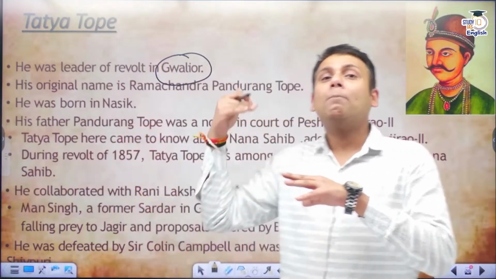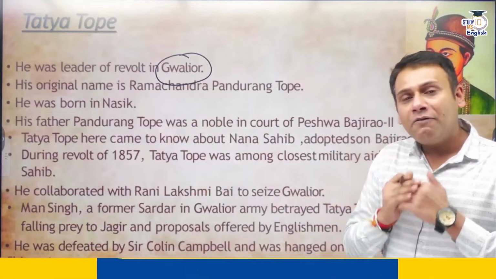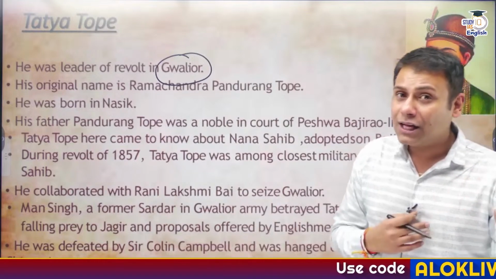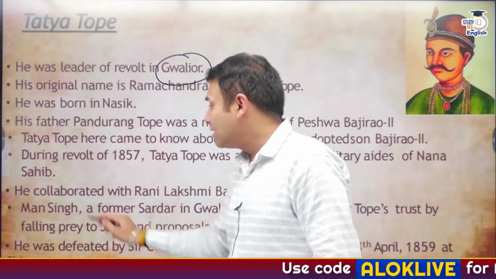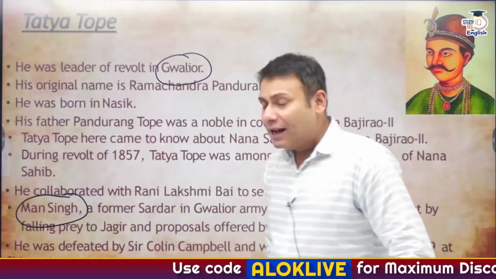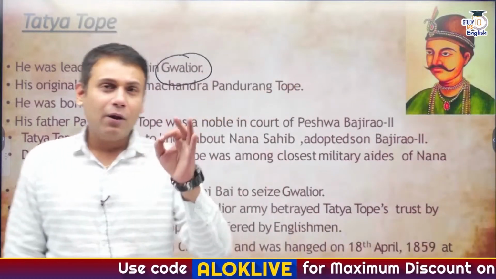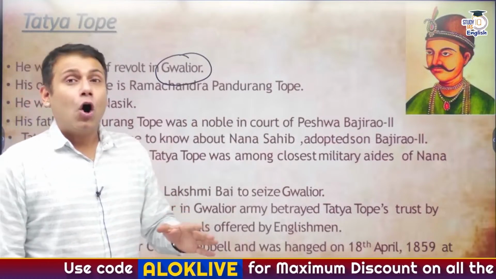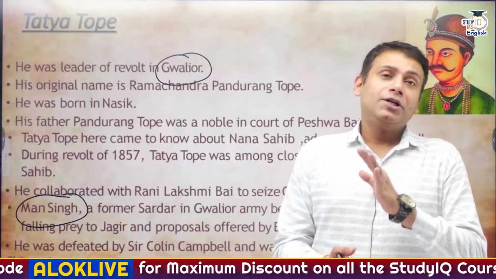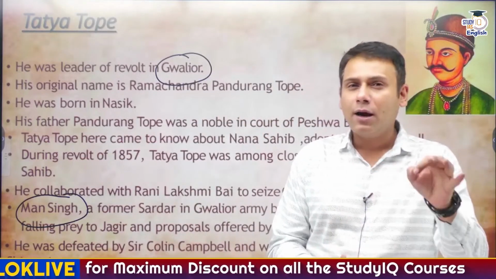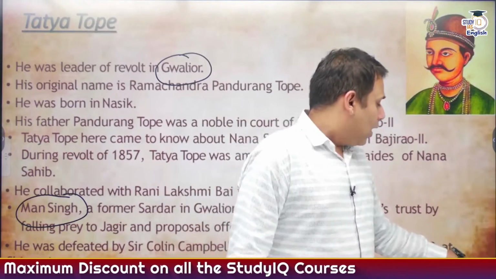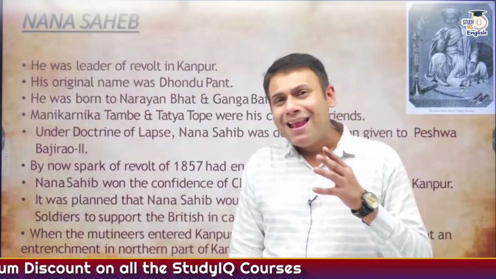So a person betrayed him. And the entire information was being provided to whom? To the Britishers. So Tatya Tope was betrayed by a person named Man Singh at Gwalior. Okay. And finally it is believed that Tatya Tope was caught and he was given the death penalty, particularly in the region of Shivpuri. Shivpuri jail is located in the Bundelkhand region of Madhya Pradesh. Got the points? Now, there are contributions by many other leaders.